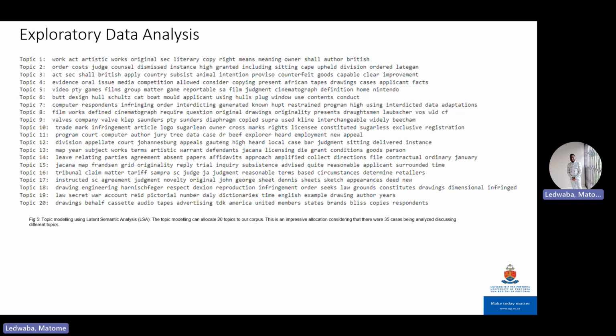What we also did is topic modeling using LSA. And what we saw is that topic modeling revealed there's about 20 topics that we have within our corpus. Which is a fair performance in terms of looking at the overall number of cases that we have. It's about 35 cases, and modeling was able to reveal that there's about 20 topics within which these cases can be allocated.